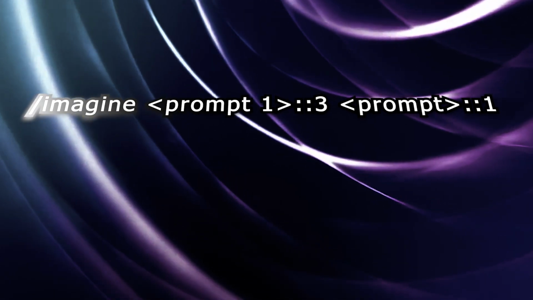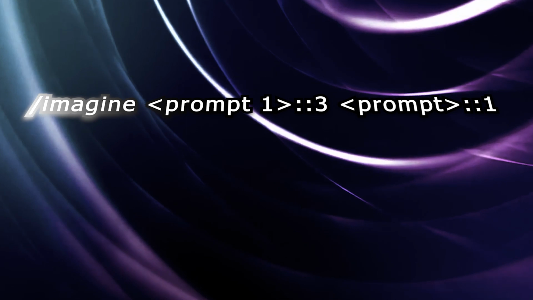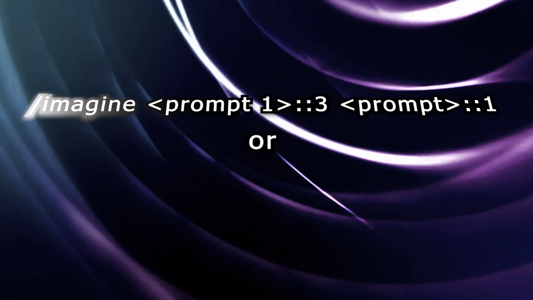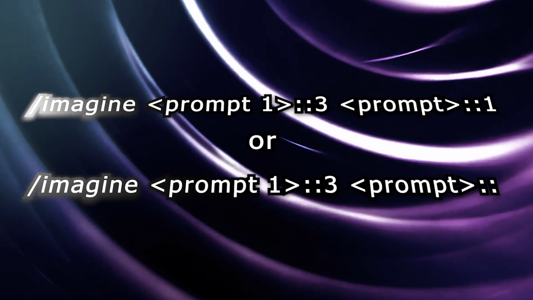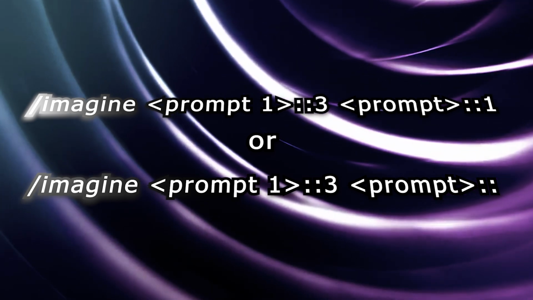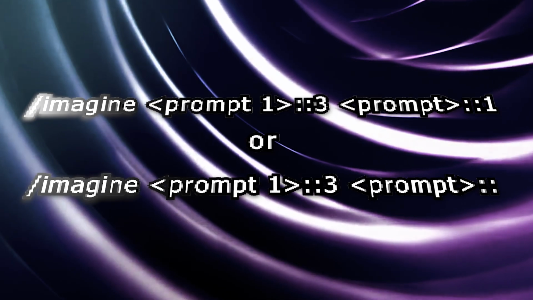What you do is you input your prompt number 1, followed by a double colon 3. Next up, you put in your next prompt, followed by a double colon. Now, if you don't need to add any additional weight to this, you can just leave a double colon and it'll treat it as 1.